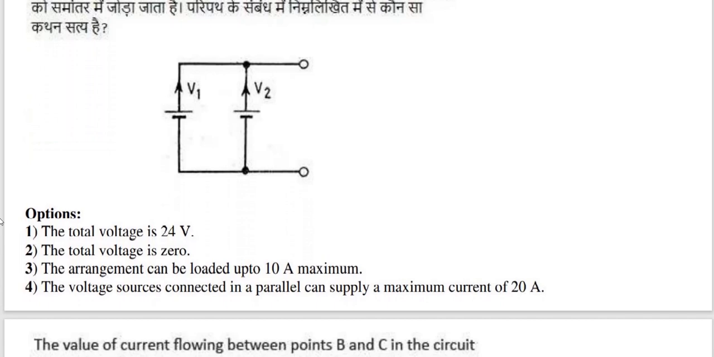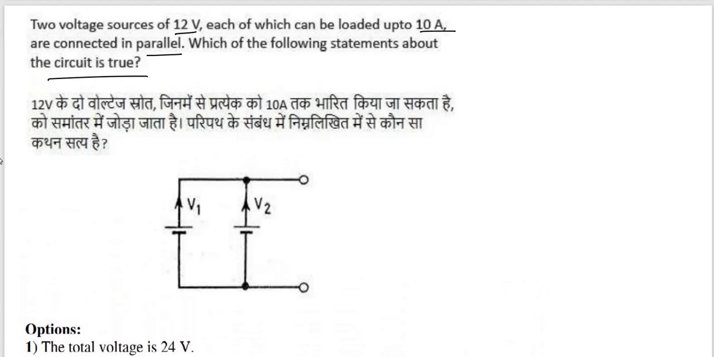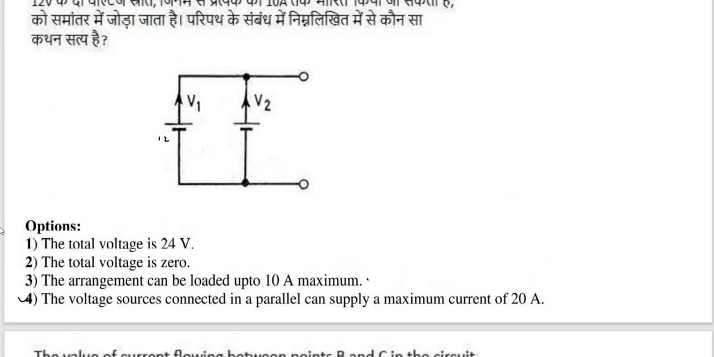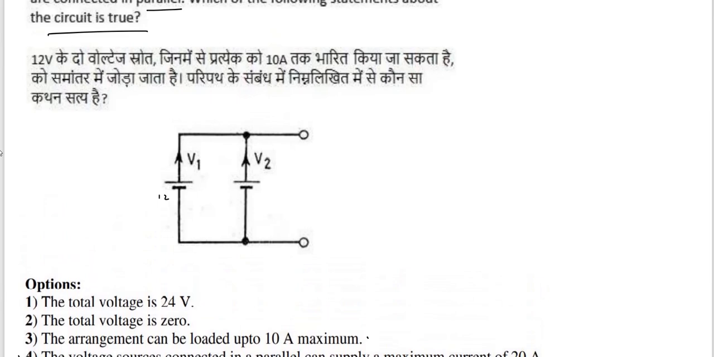And the options are: the total voltage is 24 volt, the total voltage is 0, the arrangement can be loaded up to 10 ampere maximum, the voltage sources connected in parallel can supply a maximum current of 20 ampere. So option number 4 is the right answer, because we know that parallel have same voltage. So the voltage is not added. 12 volt is here and 12 volt is here. Only the current will be added. If one source has 10 ampere, and the other also 10 ampere, then it will become 20 ampere.